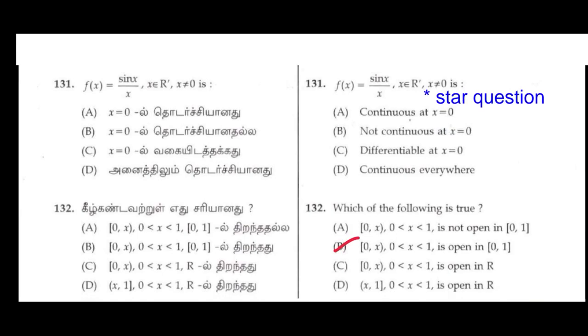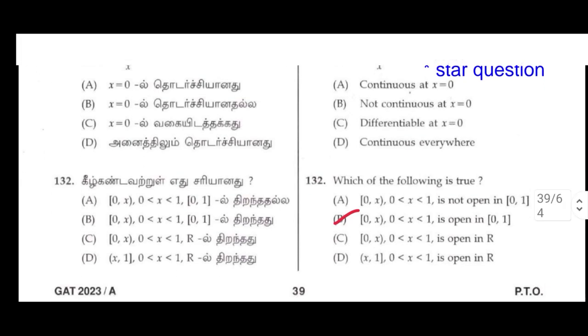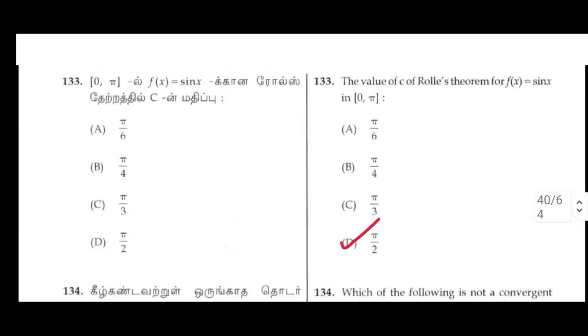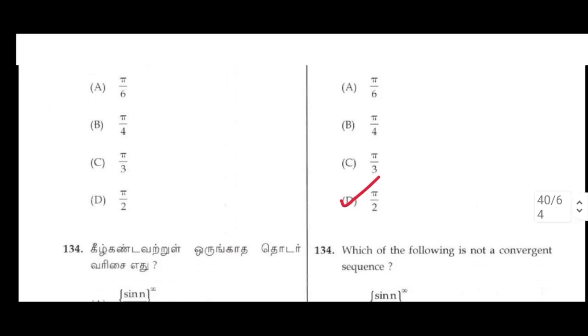131. f(x) = sin x / x, x belongs to R, x not equal to 0, is ___. Star question. 132. Which of the following is true? The closed interval [0, 1] and the open interval 0 < x < 1 is open in the closed interval [0, 1]. 133. The value of c of Rolle's theorem for f(x) = sin x in the closed interval [0, π] is. Option T: π/2.